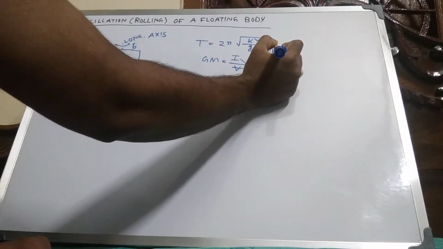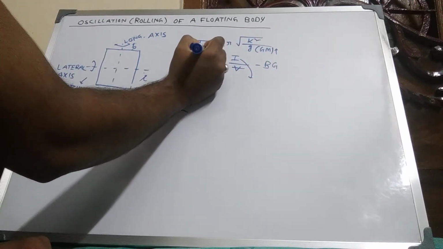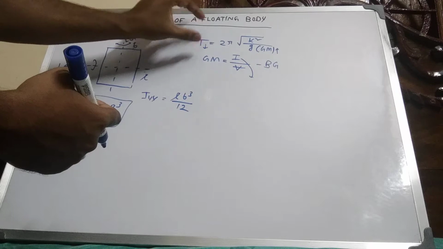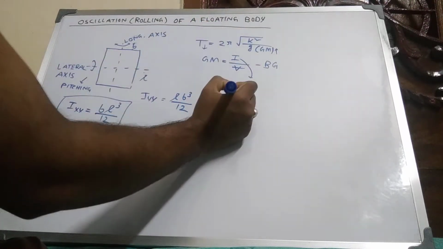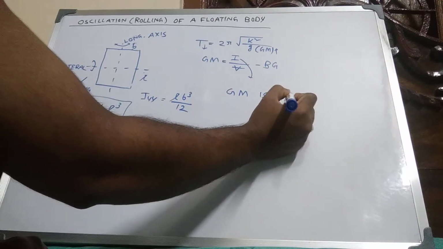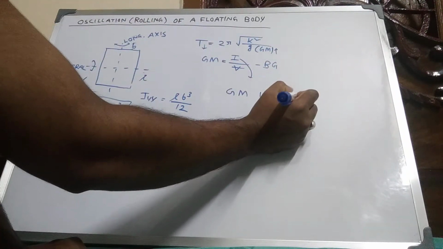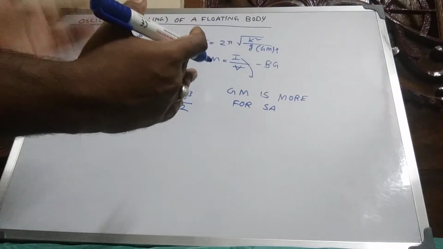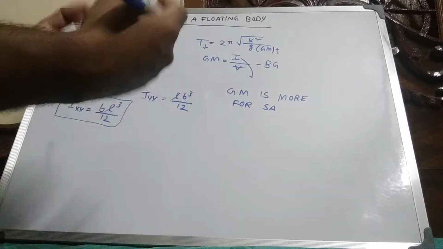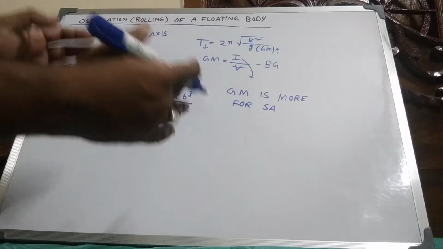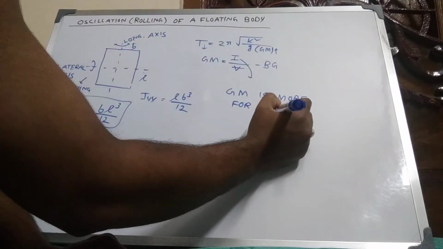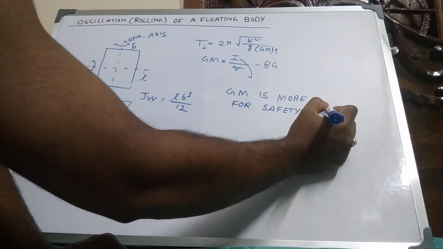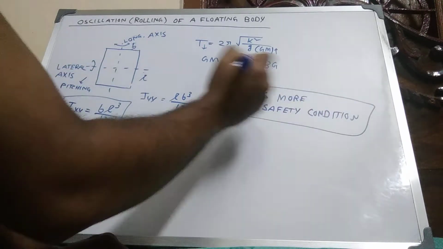When this value increases, the oscillation decreases. So for safety condition, it is better that GM is more, because there is less oscillation about the longitudinal axis, and then less chance of tilt of any ship or boat. GM is more for safety condition.